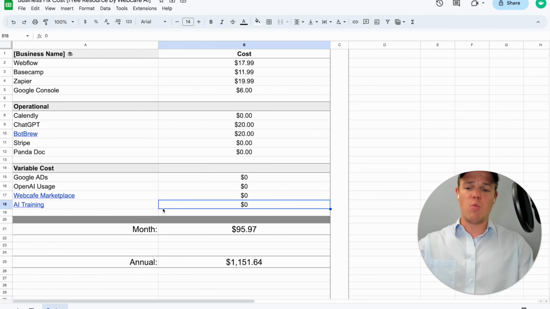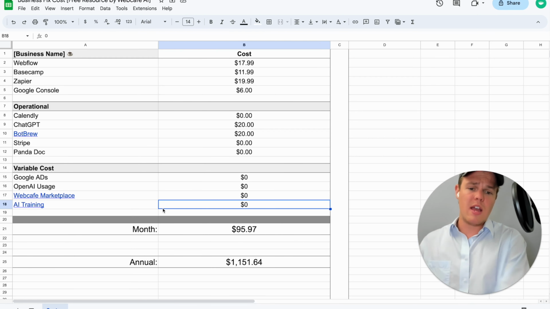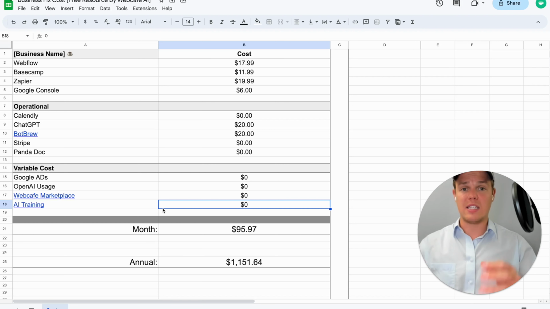Next, we have the Web Cafe AI Marketplace. That is where you can purchase pre-built AI automations. And maybe you want to do a one-off, buy the article generator, have that as a one-off for the month, and then essentially next month you want to pay again because it's a one-time fee. Following this, we also have training courses here at Web Cafe AI. So if you want to learn more in depth about specific topics such as YouTube, Instagram, or business, we also do course material on that.